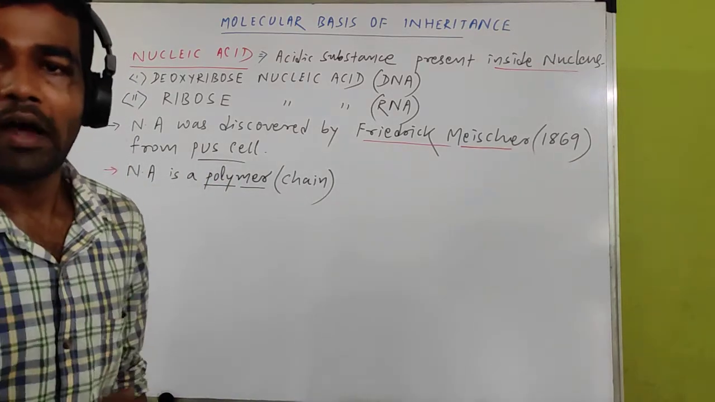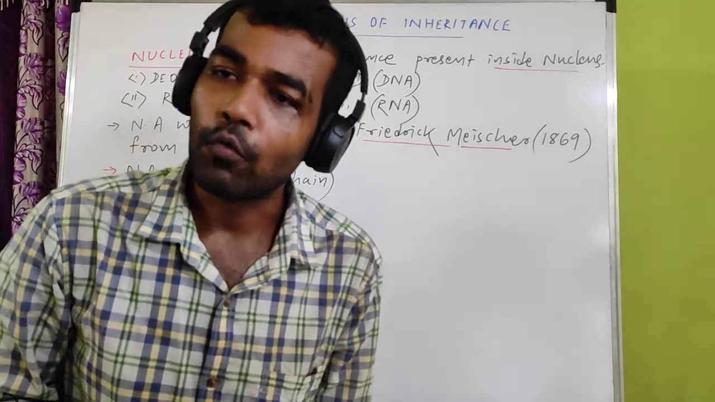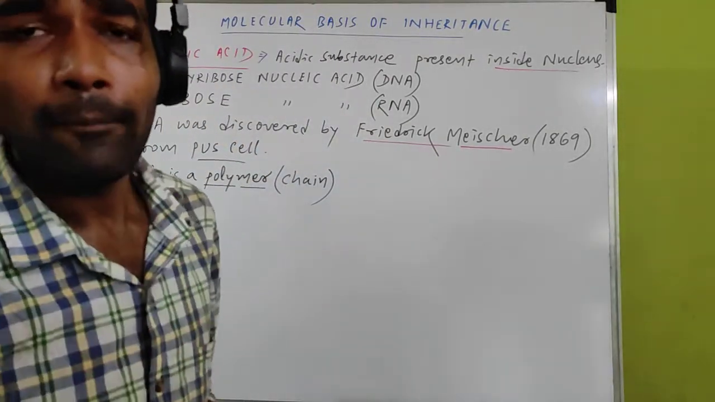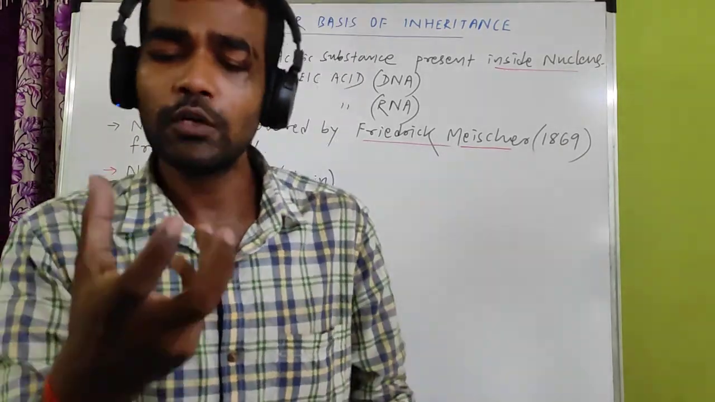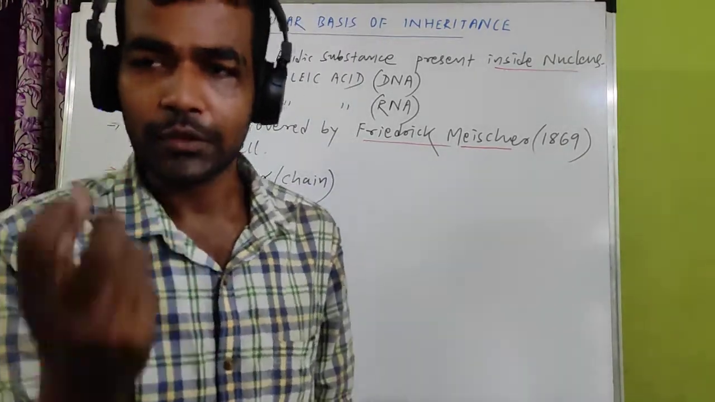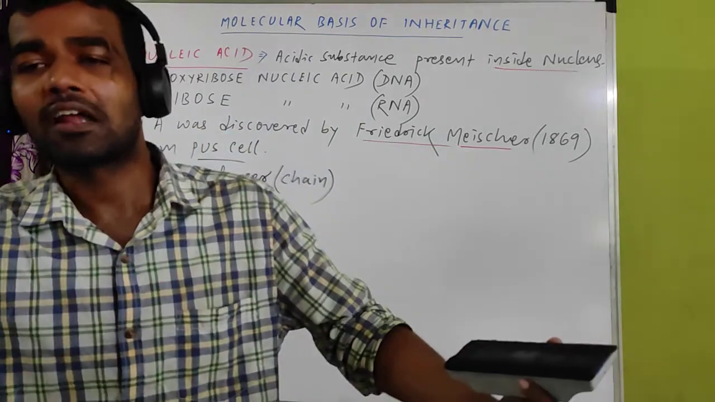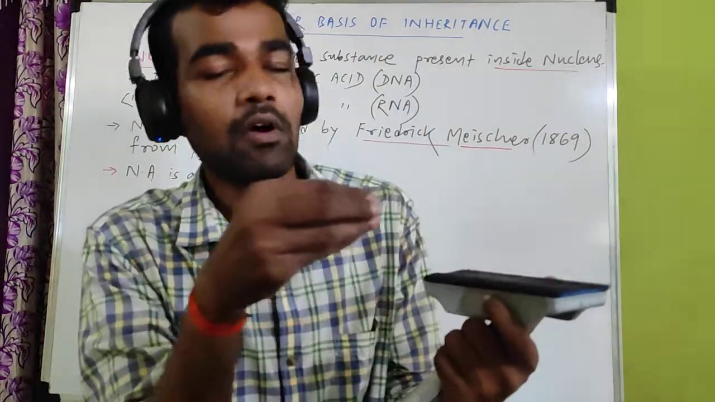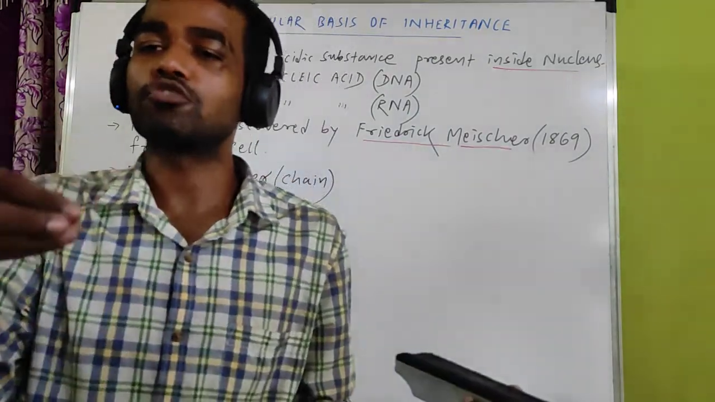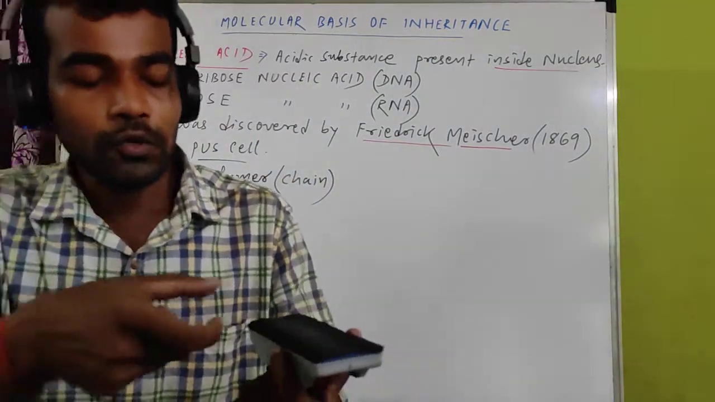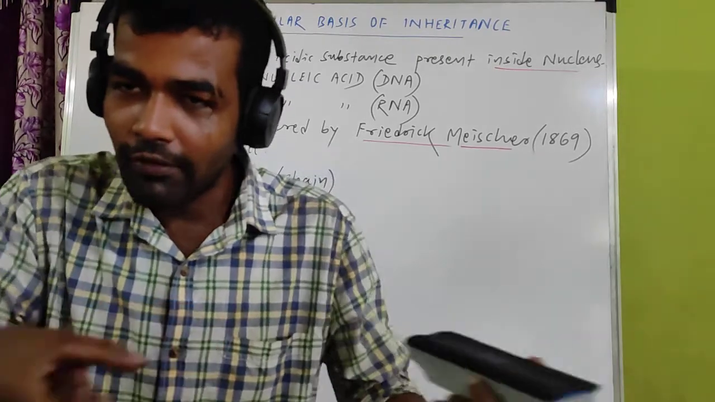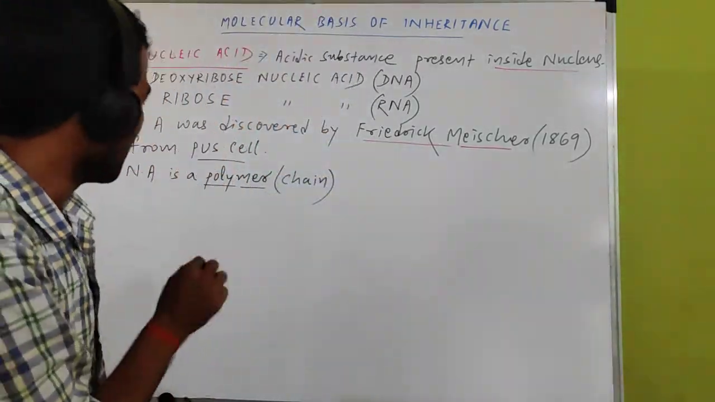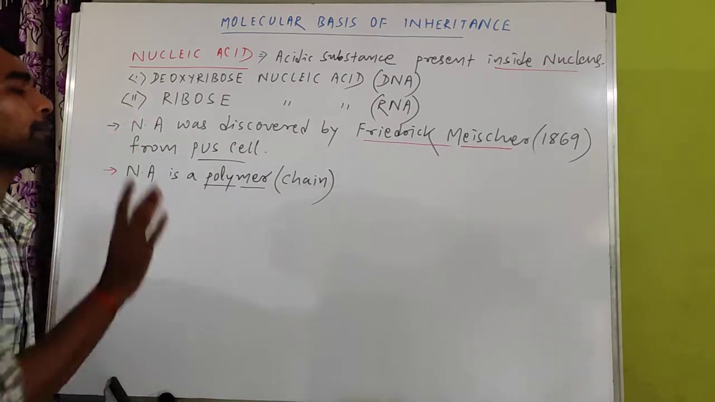But polymer of what? We can take one example. Just like a chain of flowers. When you have 100 flowers and you want to make a garland, you can join them with the help of thread. The first flower is joined with the second, the second with the third. Like that, if you thread all the flowers, you finally get a polymer, or chain, of flowers. Similarly, the nucleic acid is a polymer.